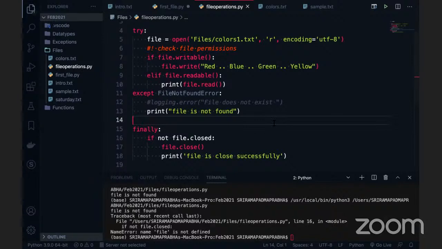Can someone please confirm on the chat at least? Why did this exception come? Why is file not defined here? Anyone guess what went wrong here?